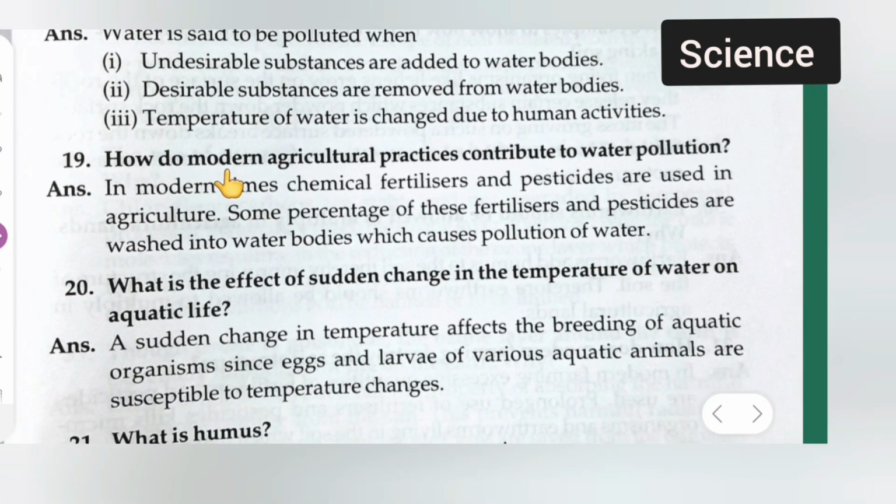Question number 19 is, how do modern agricultural practices contribute to water pollution? Answer is, in modern times chemical fertilizers and pesticides are used in agriculture. Some percentage of these fertilizers and pesticides are washed into water bodies which causes pollution of water.